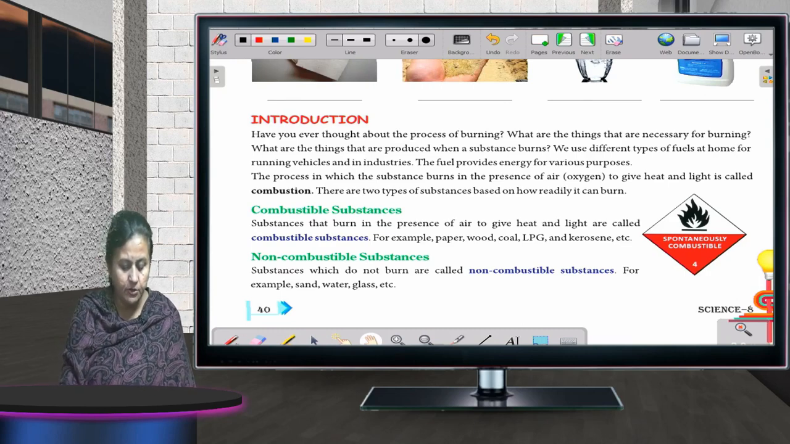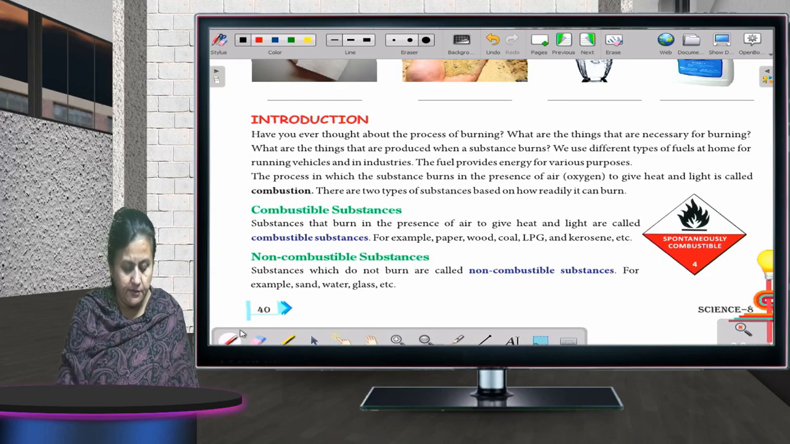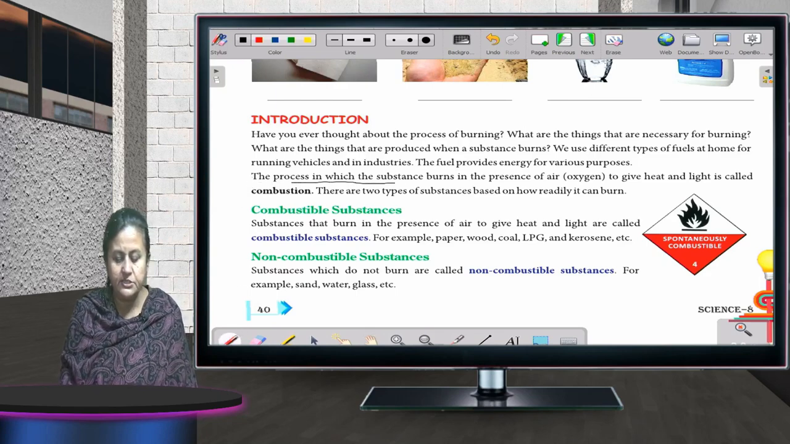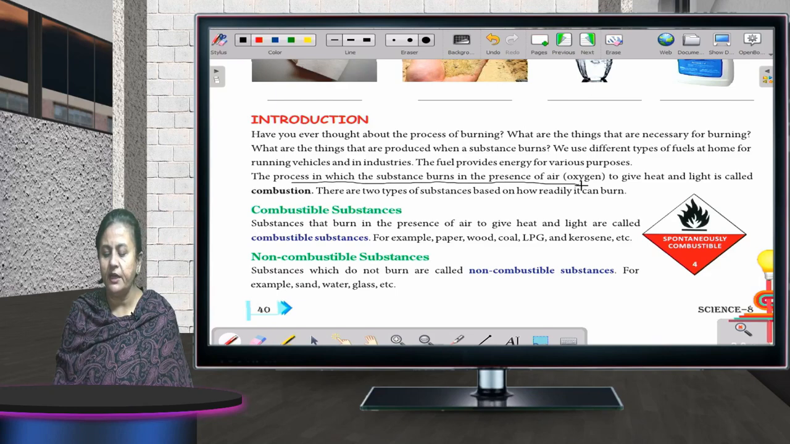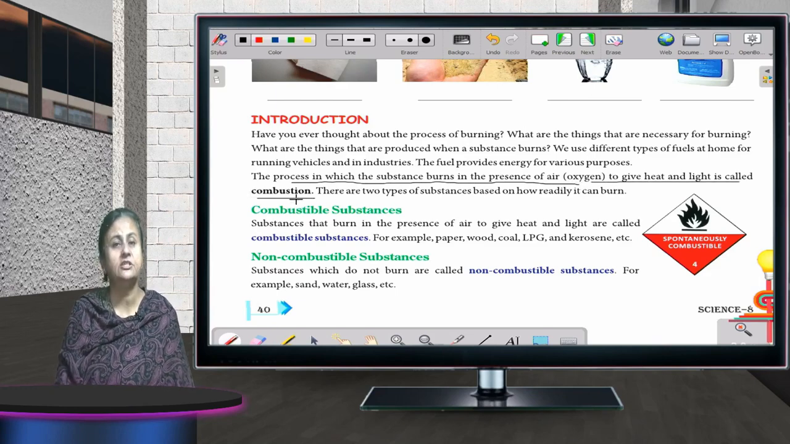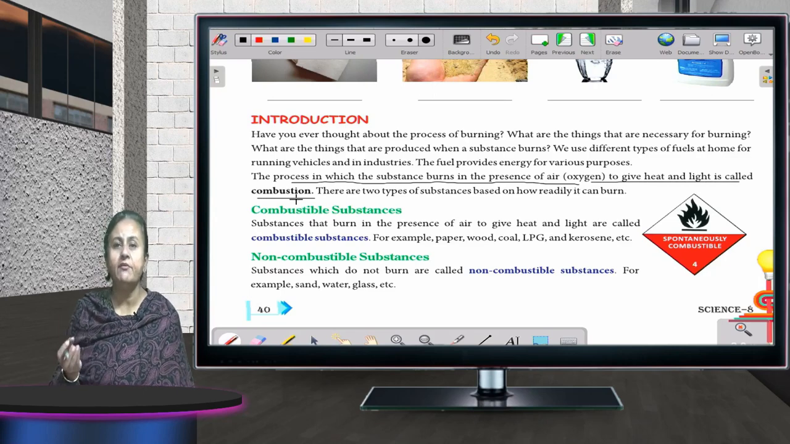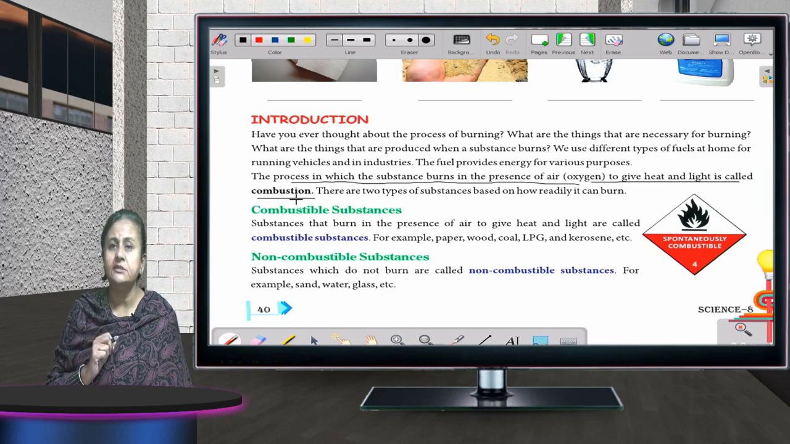Okay, so the process in which substance burn in the presence of air, that is oxygen, to give out heat and light is called combustion. Just now I told you whenever anything burns in the presence of atmosphere or in the presence of oxygen, heat and light is generated. That is known as combustion.